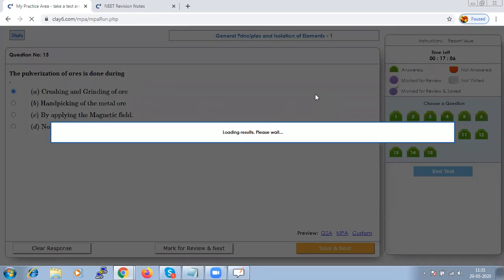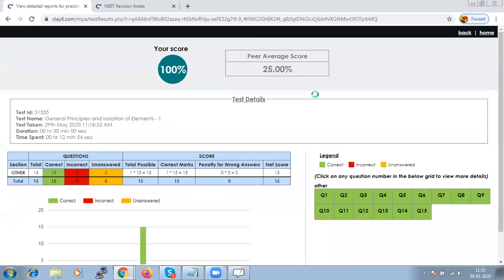This is a very simple chapter and it has just 2% weightage. That means only one question may occur from this chapter. It's totally theoretical. Hence, it would be very simple to prepare for it. And if you look at this, all the 15 questions are correct. That is why it is indicated green in color.